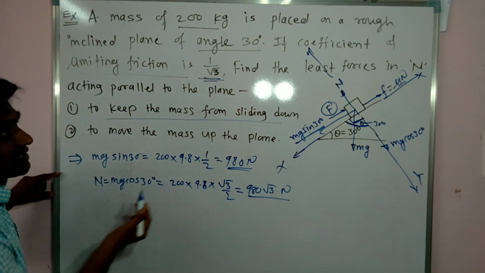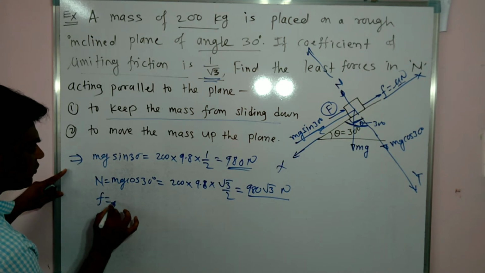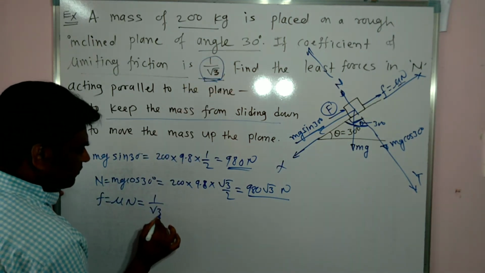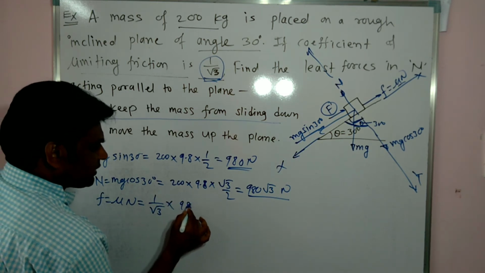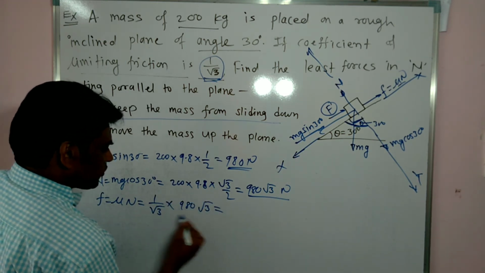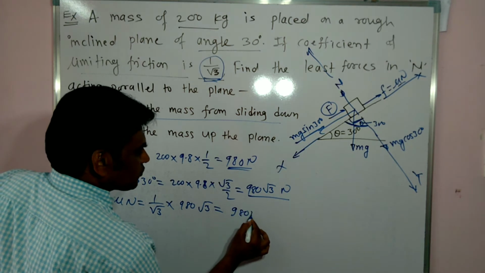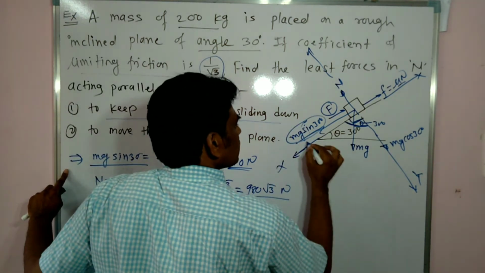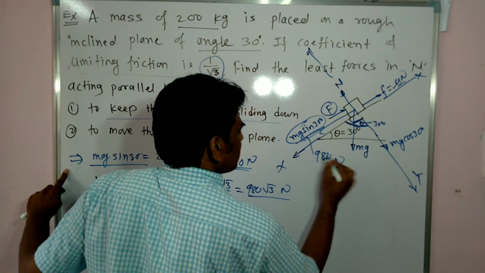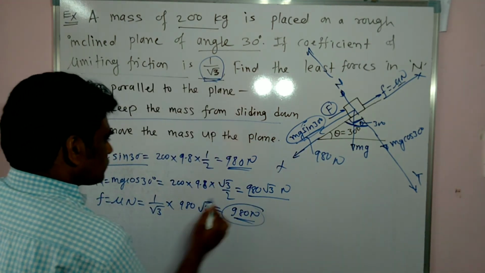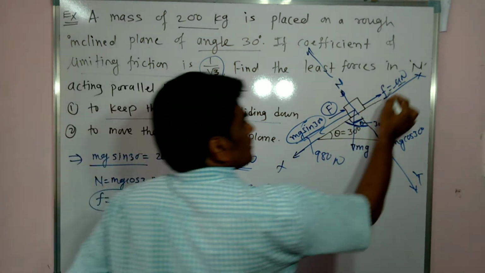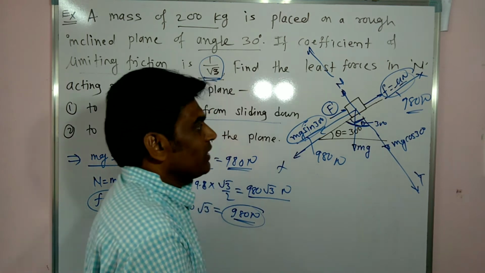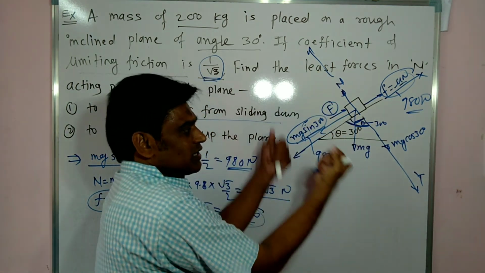Now let us calculate the friction force. Friction force is equal to mu N. So mu is equal to 1 upon under root 3, into 980 under root 3. So this is equal to 980 Newton. Now observe this value mg sin theta. So this is equal to 980 Newton. And this friction force value is also 980 Newton. Correct or not? Now look, this N and this mg cos theta are balancing each other.